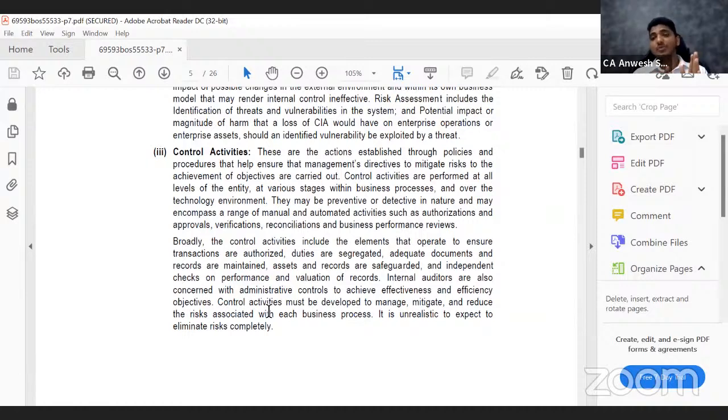So then you will say, okay, so there is a risk, but there is a control that is put in place. But on the other hand, if the organization have only manual bookkeeping, so they have one invoice book, so anybody can go and raise an invoice, then you will say there is high risk. So what is a control activity? Then the management may say, sir, the invoice book is kept inside one drawer and the key of that is always with the senior accountant. Okay. So you need to understand what is the control activity that has been put in the organization, because risk is everywhere. So once you understand the environment, you understand the risk, you assess the risk, and then you see what is the control activity that is put in place. Next.